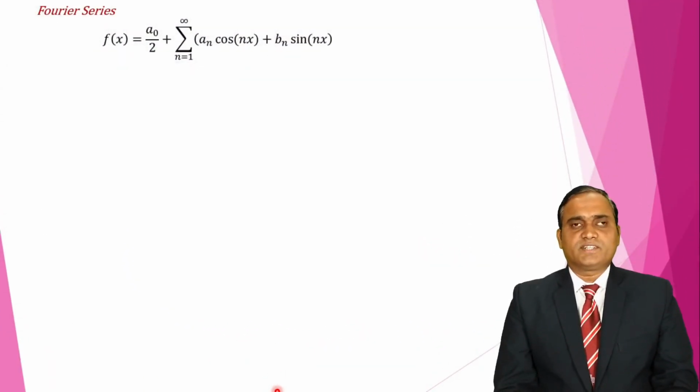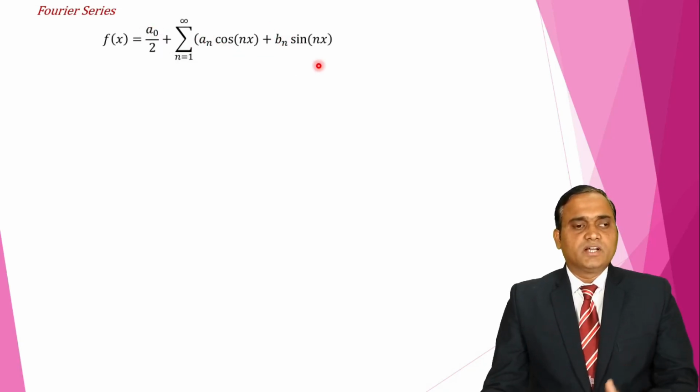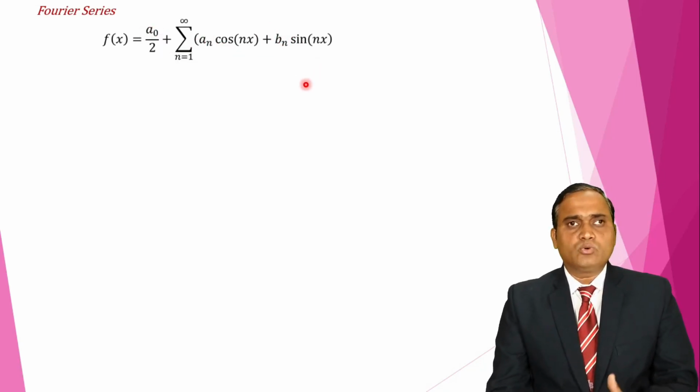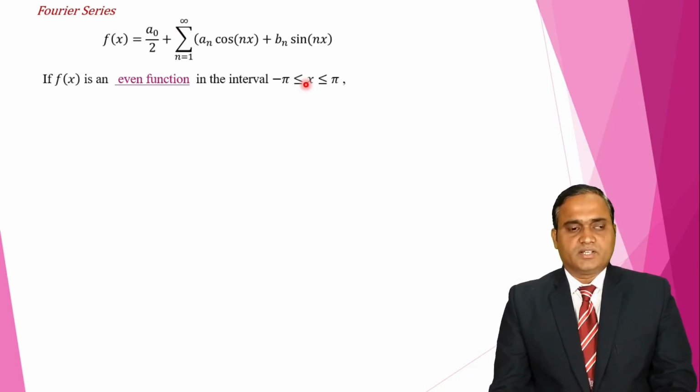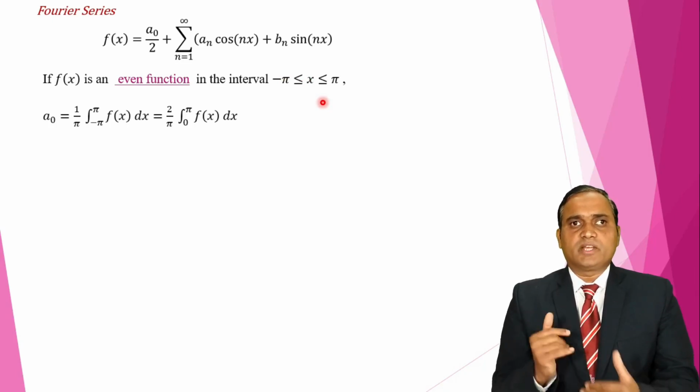So we know that the Fourier series is f of x is equal to a naught by 2 plus summation of an cos nx plus bn sin nx. a naught, an and bn are the Fourier constants. We have to find these values and substitute them here, and we get the Fourier series. Now our function is an even function in the interval minus pi to pi. Now we have to find the a naught, an and bn values.